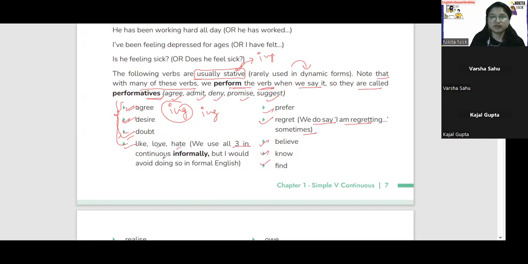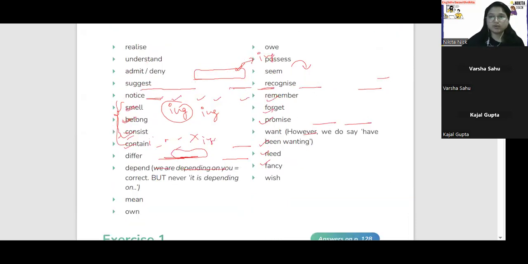So these three in continuous informally. Informal way में लोग इसमें ing लगाते हैं, I'm liking somebody, I'm loving somebody, I'm hating somebody. तो but ऐसा जो है ना, I would avoid using doing so in formal English. अब अगर formally किसी के सामने बोलना है formal way में, तो ये गलत हो जाएगा, इसमें ing नहीं लगेगा, ठीक है। This is about formatives, and there are many more formatives.